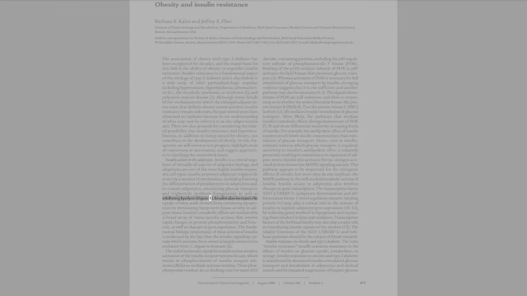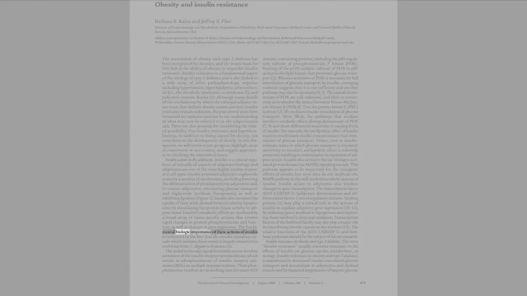Figure 1. Insulin also increases the uptake of fatty acids derived from circulating lipoproteins by stimulating lipoprotein lipase activity in adipose tissue. Insulin's metabolic effects are mediated by a broad array of tissue-specific actions that involve rapid changes in protein phosphorylation and function, as well as changes in gene expression.